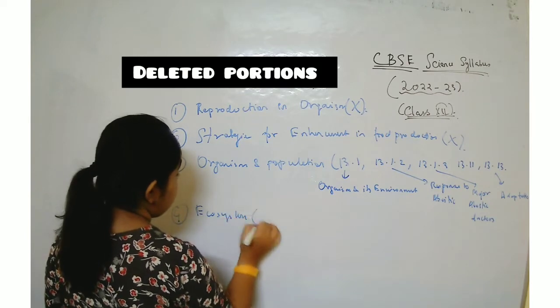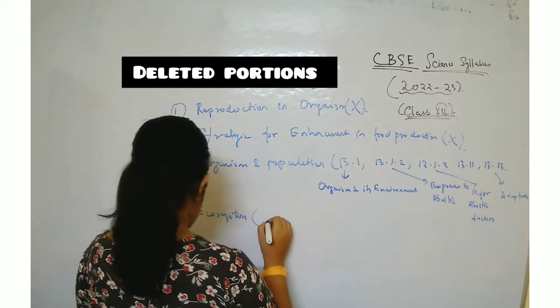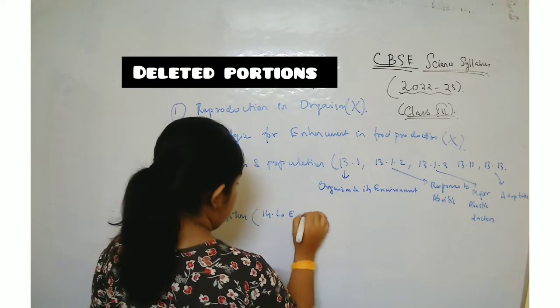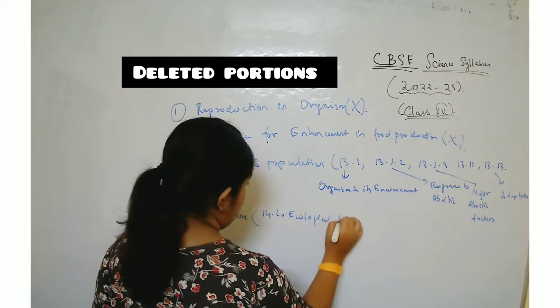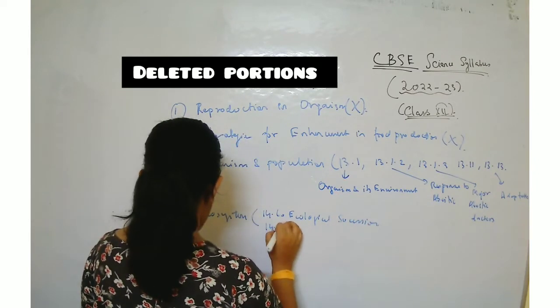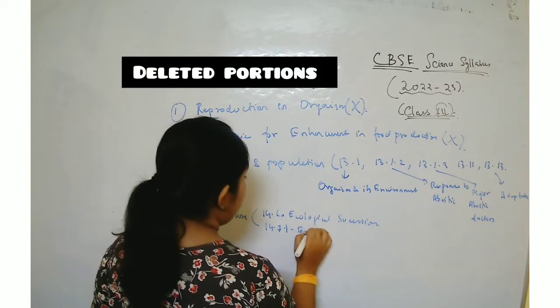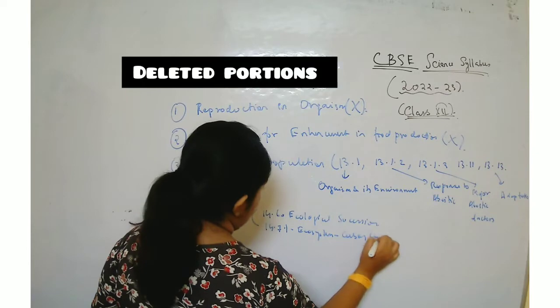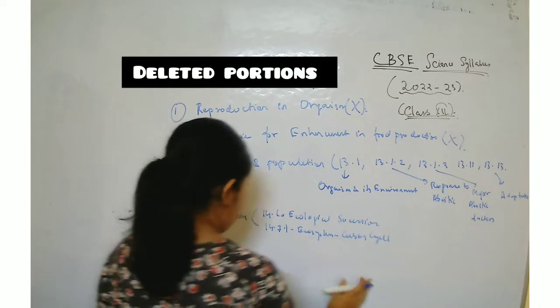The portions which are not there in ecosystem are 14.6 ecological succession. Next is 14.7.1 ecosystem carbon cycle, which is not there, and it was one of the difficult topics.